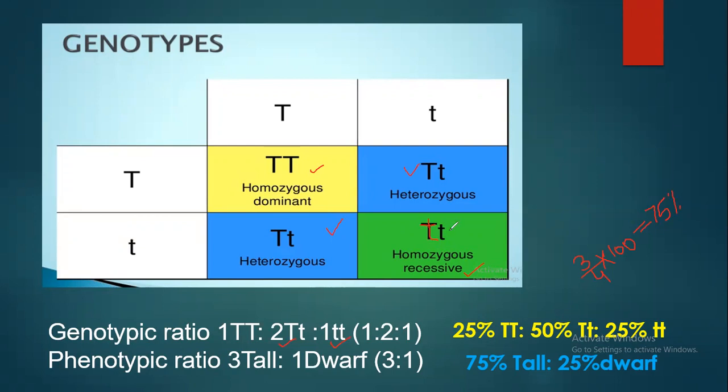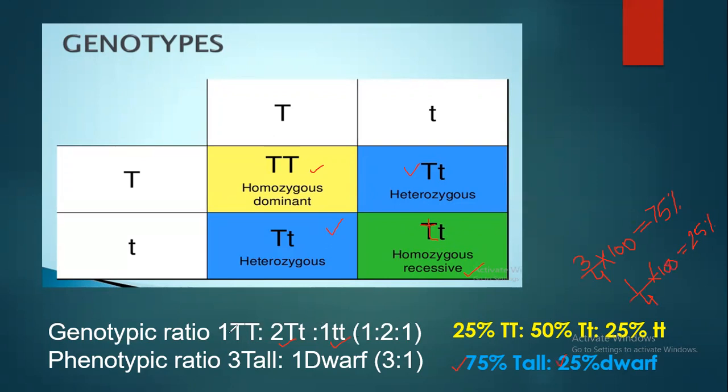Only one dwarf plant out of the 4. So it becomes 1 by the total 4 offspring, into 100, and this gives you 25%. So that is what is written: 75% tall and 25% dwarf.